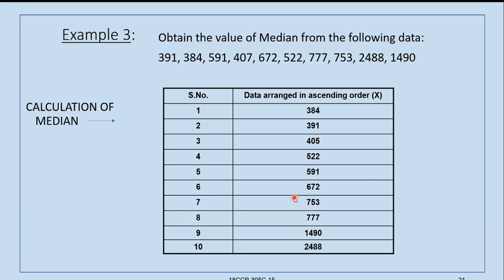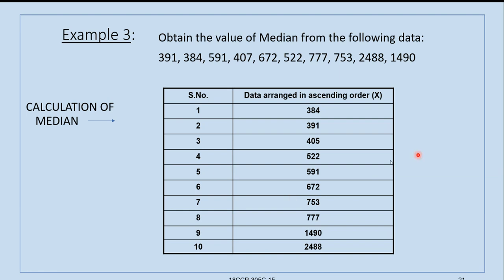Now here, since the values are even, we have to take two middle values for calculation of the median. Take two middle values and then take the average of the middle values and you will obtain the value of median.